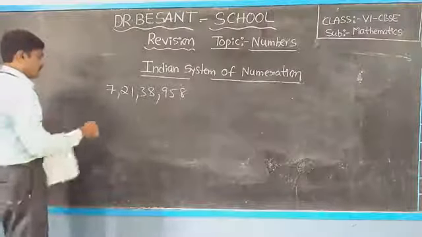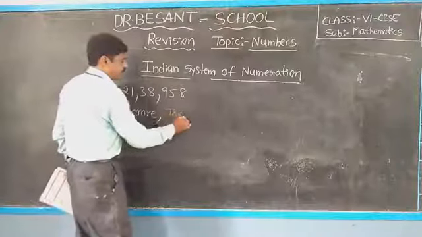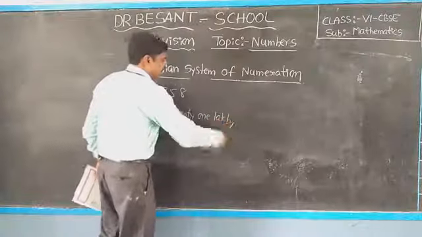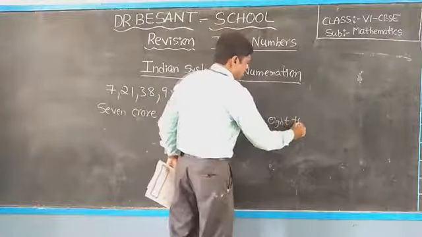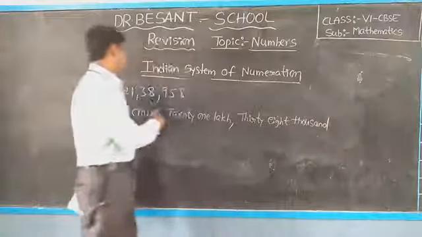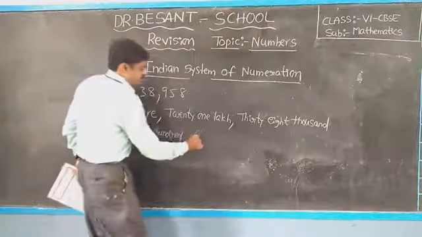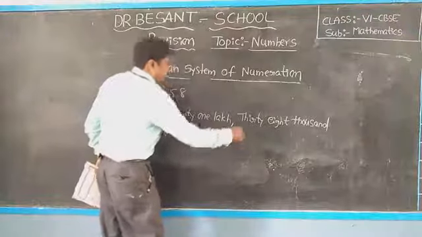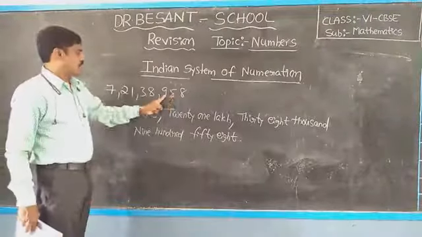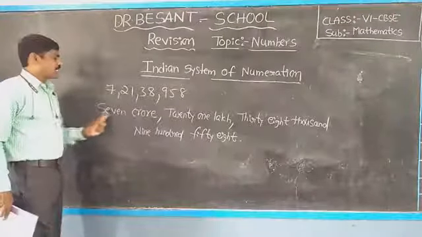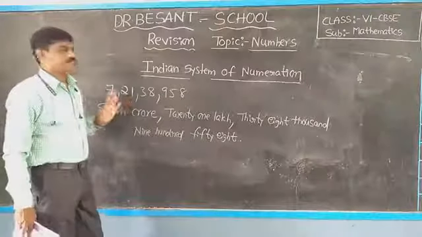So 7 crore, 21 lakh, 38,958. So this is one example of how to read and how to write the number name.